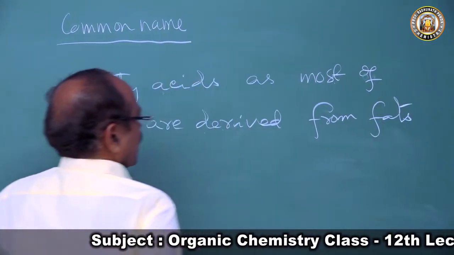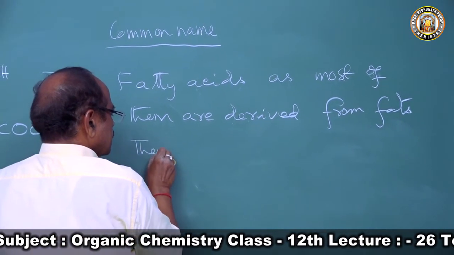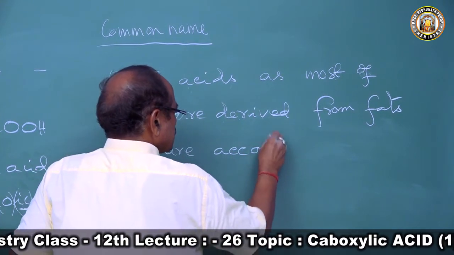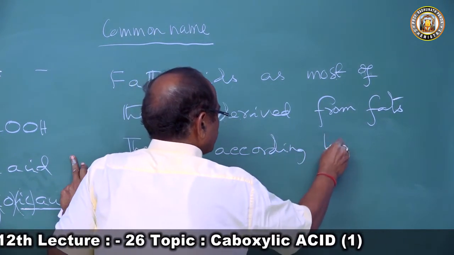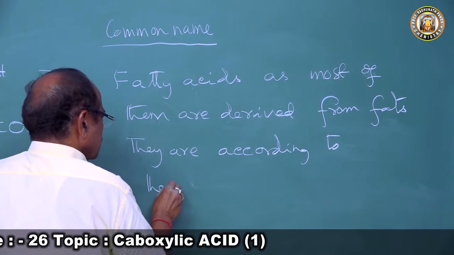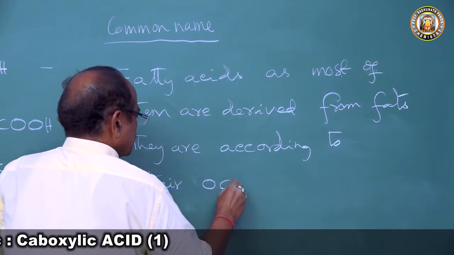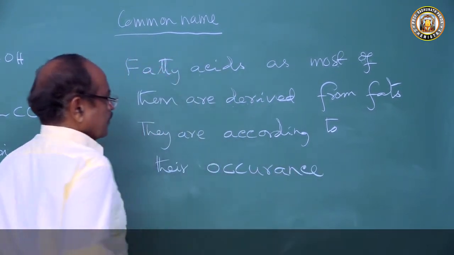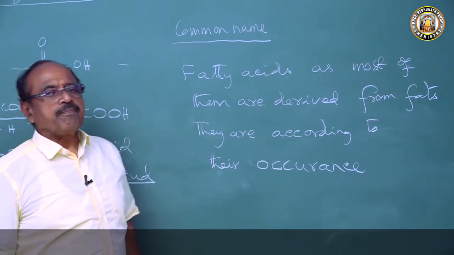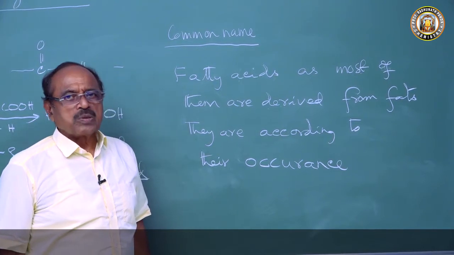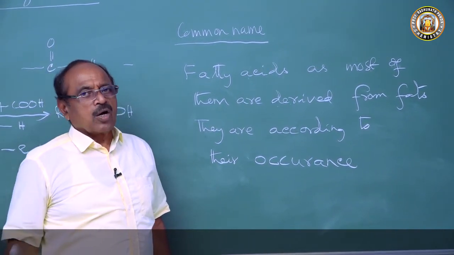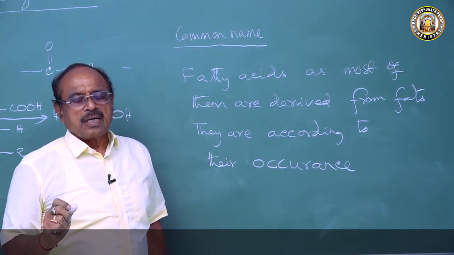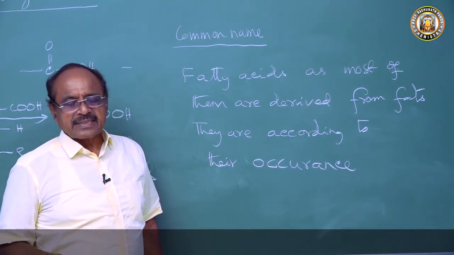They are named according to their occurrence, because a common name is a name given to an organic compound depending on its origin, occurrence, or peculiar properties it exhibits.